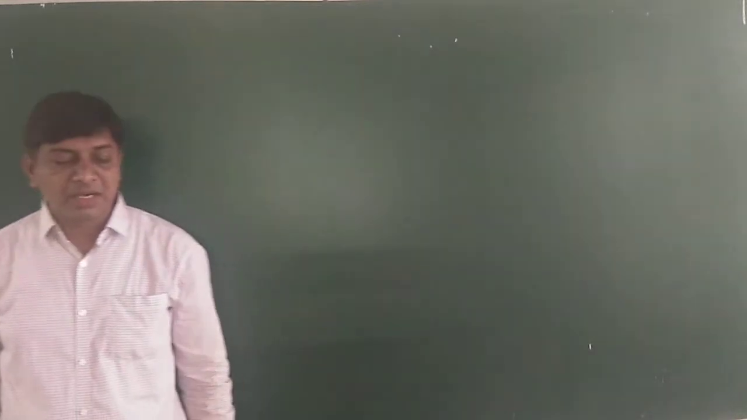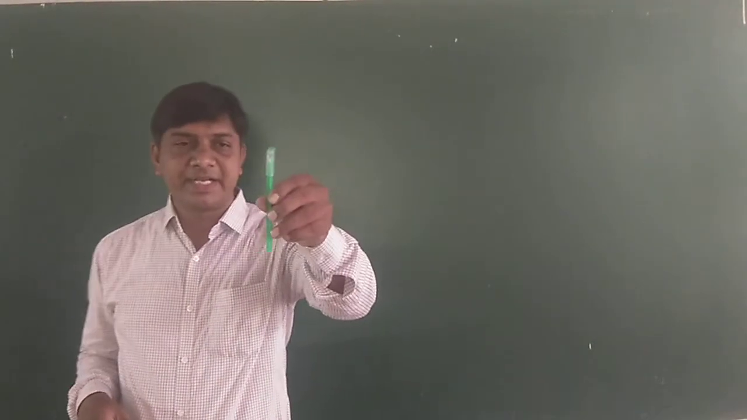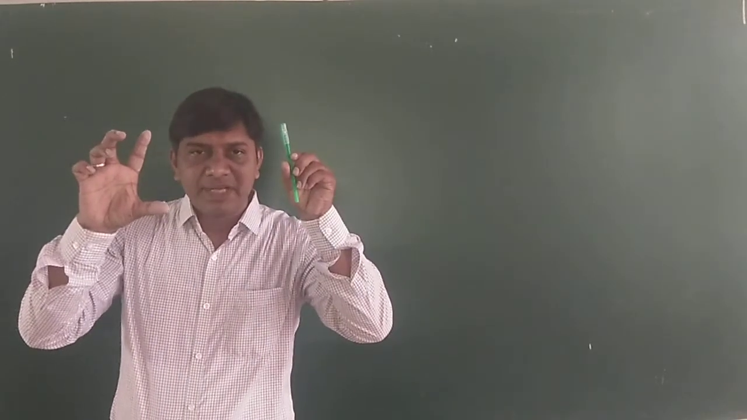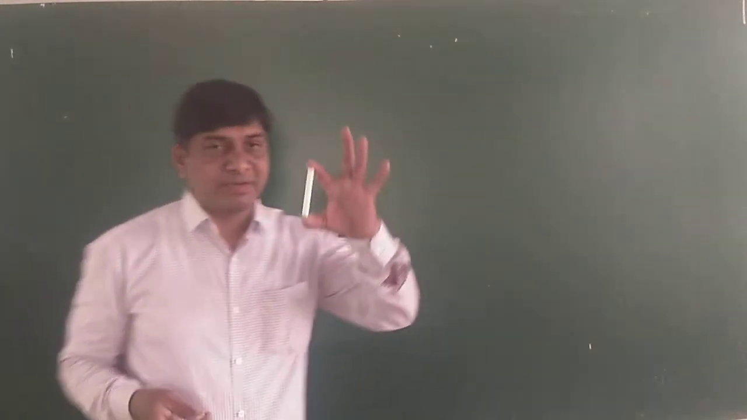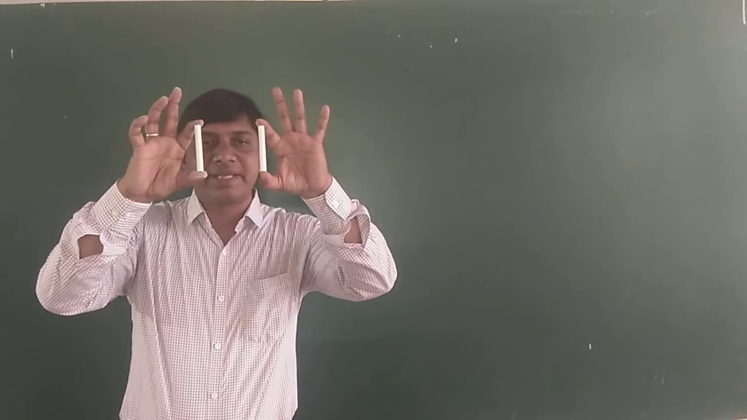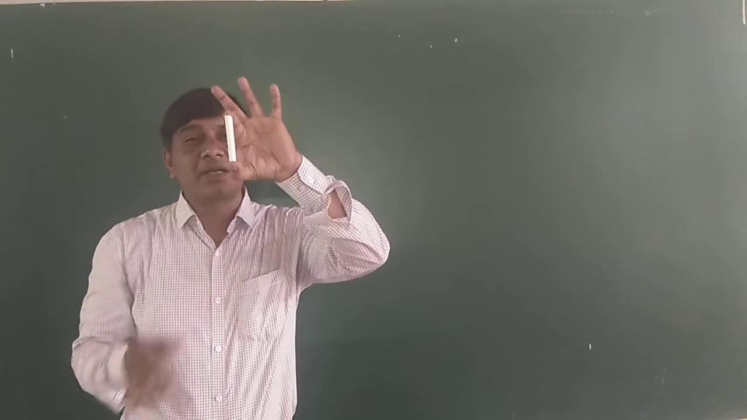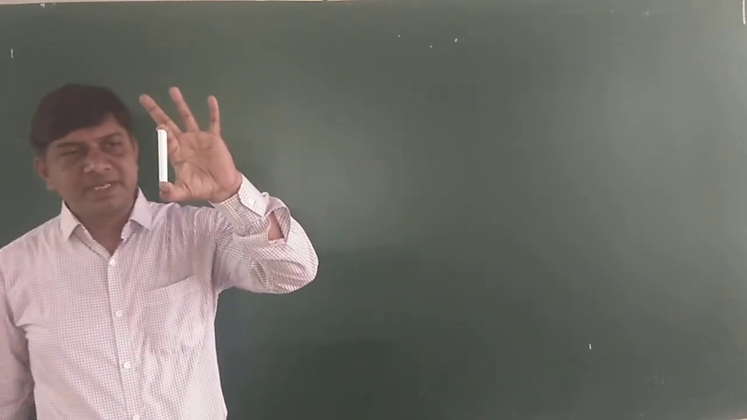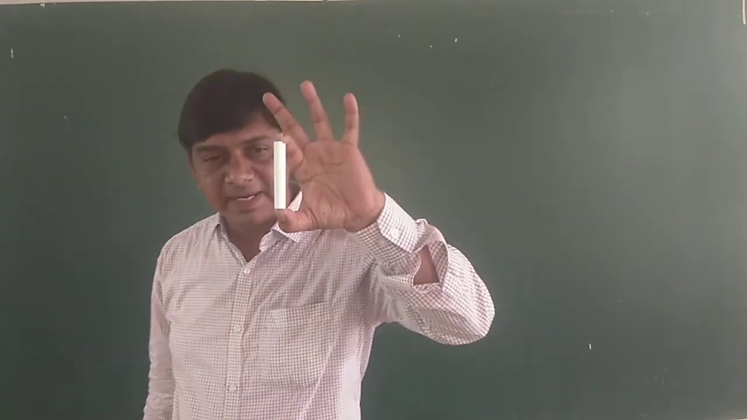Okay, these are called congruent figures. Suppose you take two pens, they look the same and the size is also the same, because they are the same pens. See here, this is one chalk and this is also the same. It looks the same and the size is also the same. These are called congruent figures. Figures which are in the same shape and same size are called congruent figures.